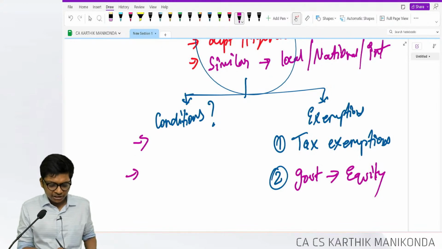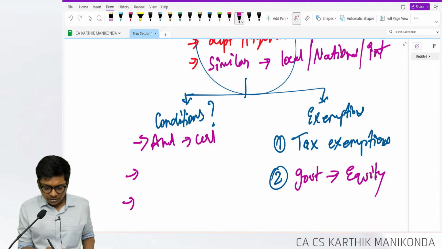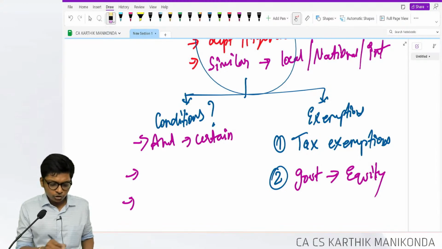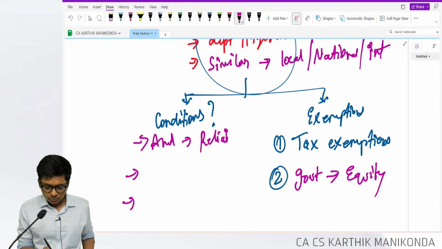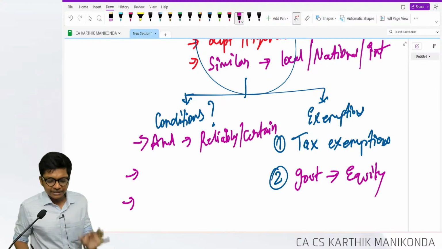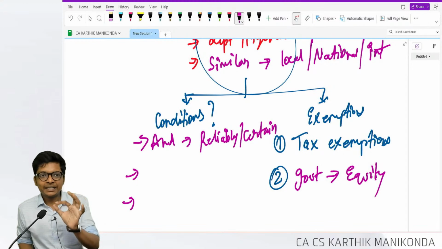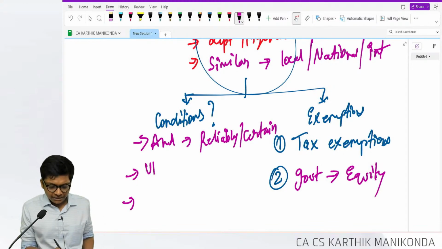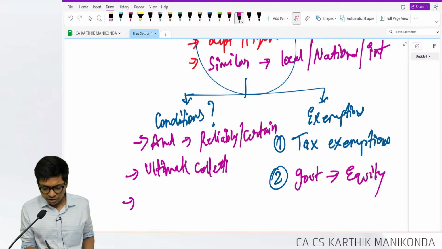Next, the conditions for accounting, three conditions. The amount should be certain and reliably measured. There is no uncertainty in amount and no uncertainty in ultimate collection.